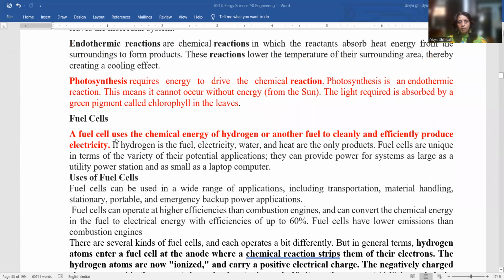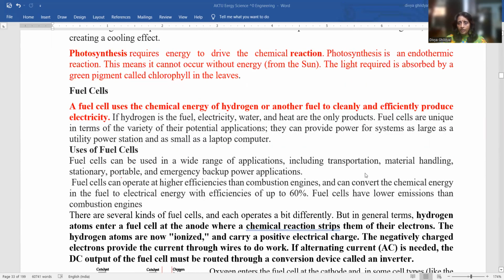Fuel cells, they are also part of chemistry. What are they doing? They are taking the chemical energy of hydrogen or any other fuel and producing electricity. If hydrogen is the fuel, then electricity, water, and heat will be the only products. Fuel cells are unique in terms of the variety of their potential applications. They can provide power for systems as large as a power station, or they can even give you energy for laptops. Fuel cells have a wide range of applications like transportation, material handling, etc.